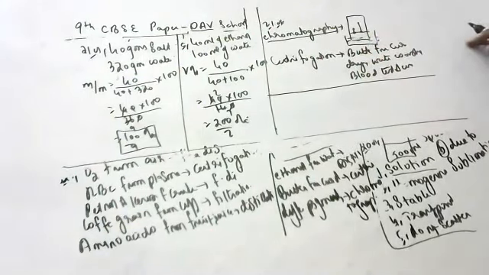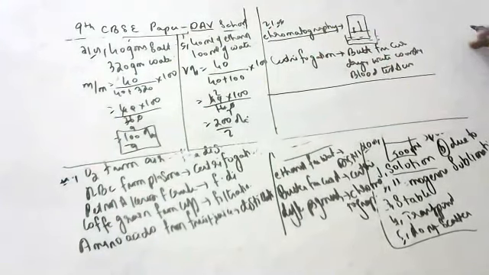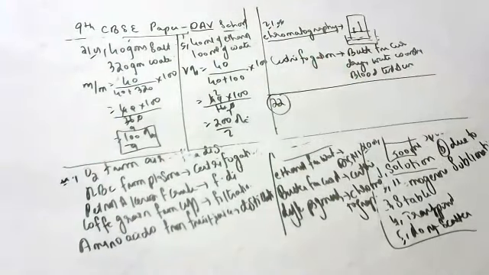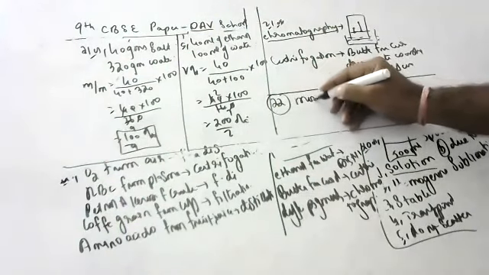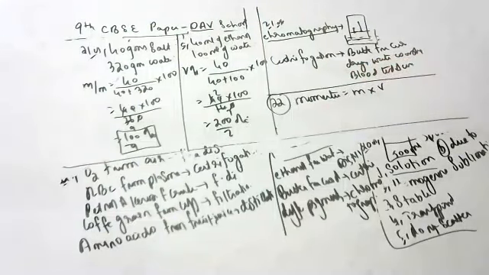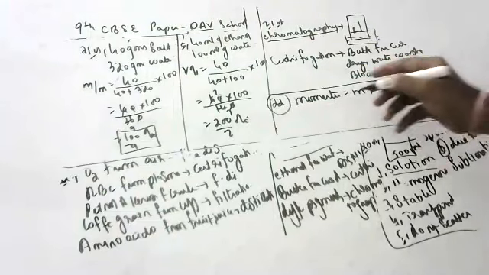Next one. Next, the 22nd one, children. Please see here. In the 22nd question they are asking, define momentum and state its SI unit. Anyone? Momentum definition? Momentum is the product of mass and velocity.